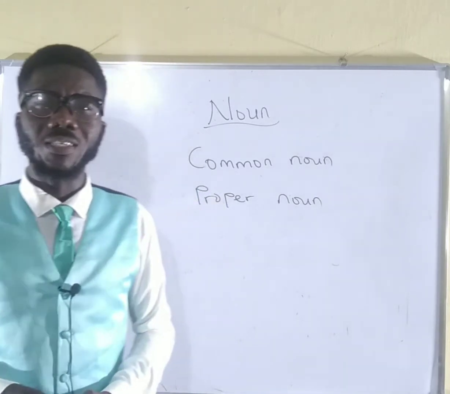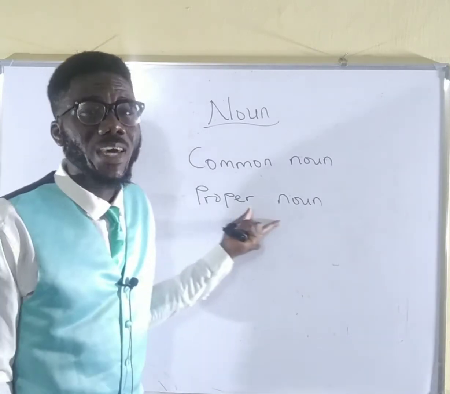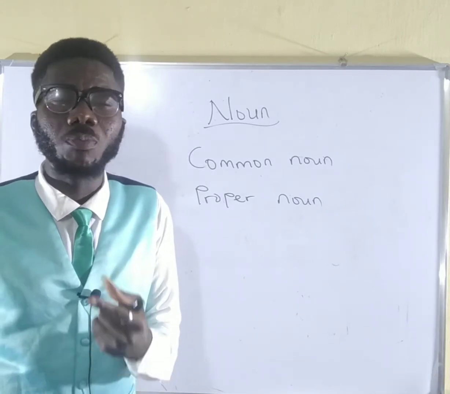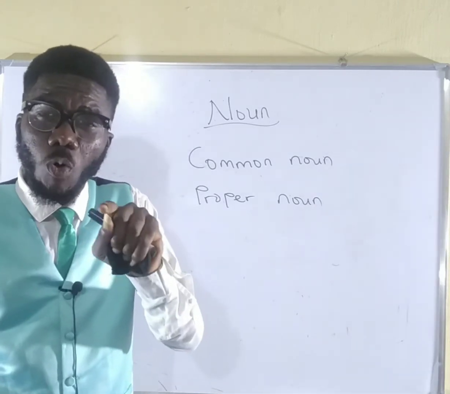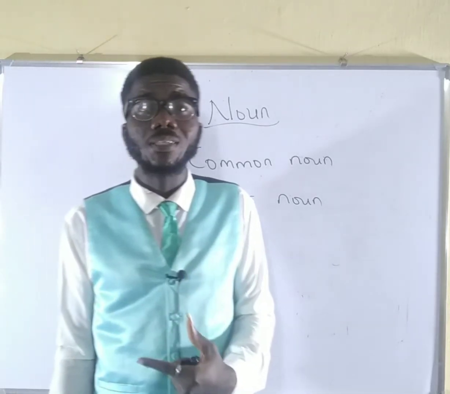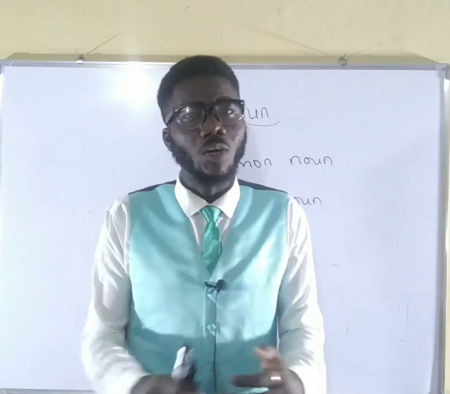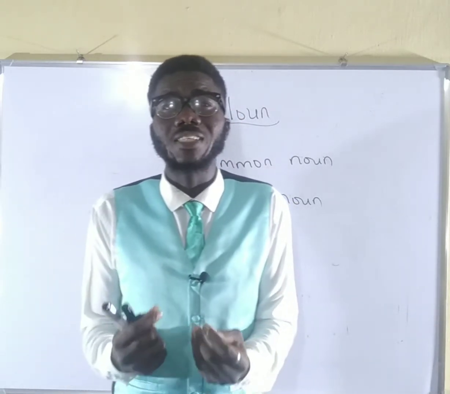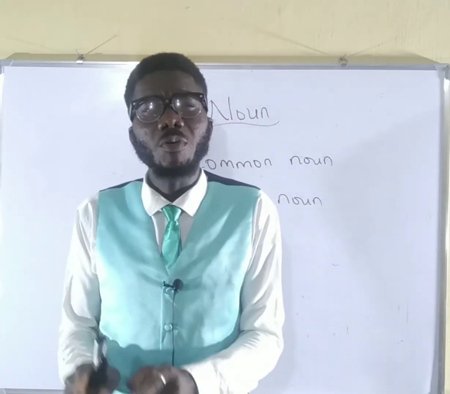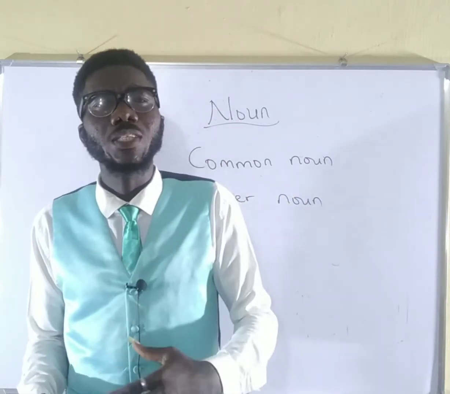Now, the correction I want to make is this. Whenever you write a name that is a proper noun, a name that belongs to a particular person, a name that belongs to a particular place or thing, a name that is owned by a particular person, place, or thing, please begin it with a capital letter. This is especially when you are writing it. You don't notice it when you speak, but whenever you're writing, when you come across a place where you need to mention a name of a person or a name of a school, please begin it, no matter where it appears, with a capital letter.